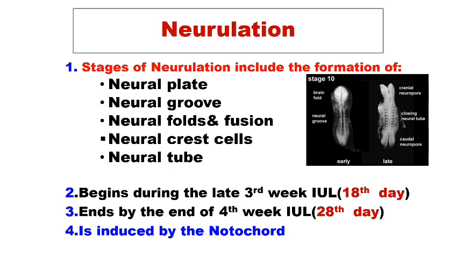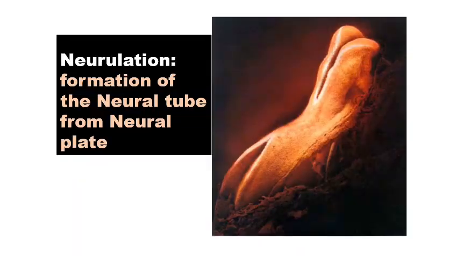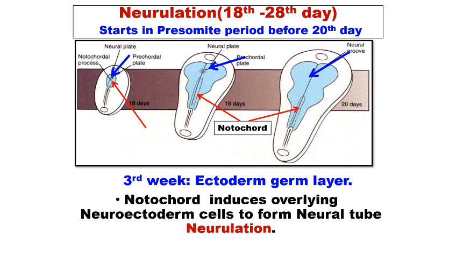Neuralization is the formation of the neural tube from the neural plate. Neuralization is between the 18th to 28th day, starts in the pre-somite period, that is before the 20th day, and almost extends up to the 30th day, that is during the somite period.